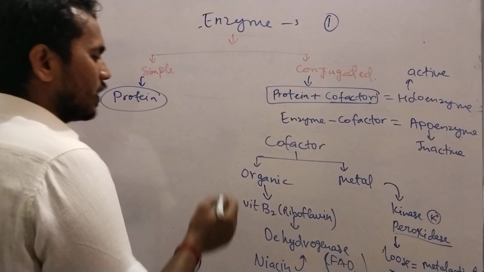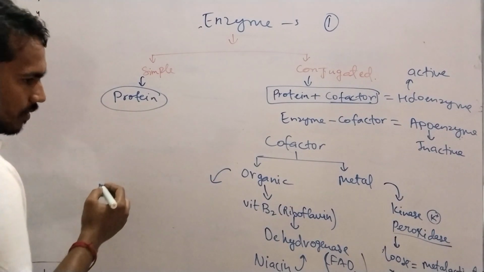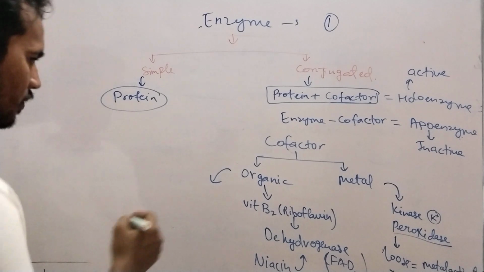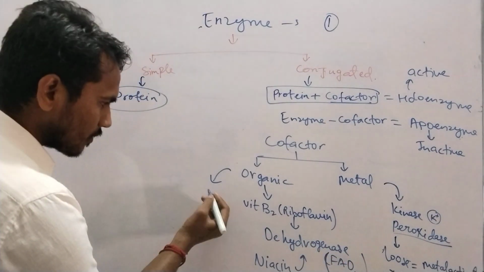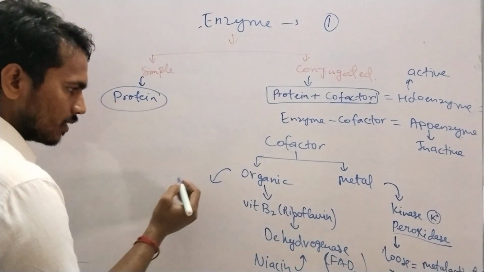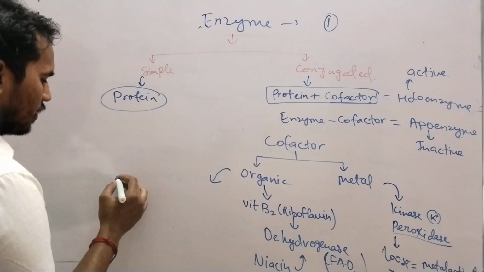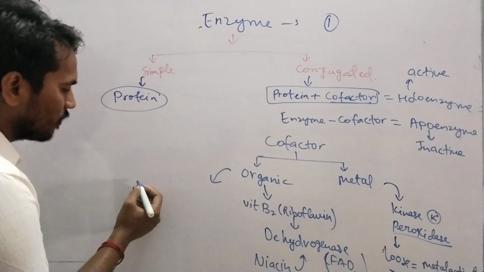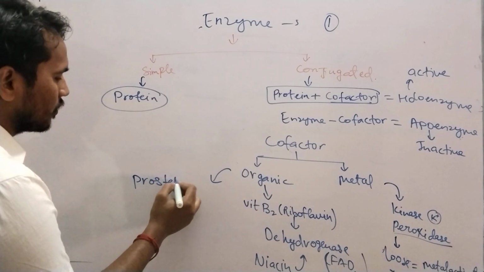But most of the questions are asked from the organic cofactor. Listen to me properly. An organic compound tightly bound, with a covalent or non-covalent bond, is called a prosthetic group.